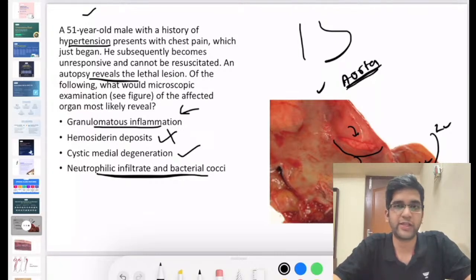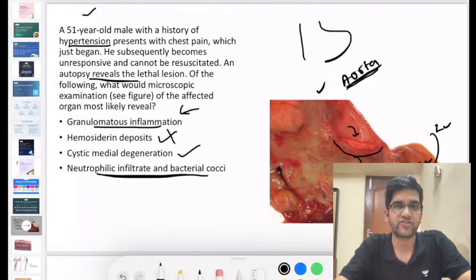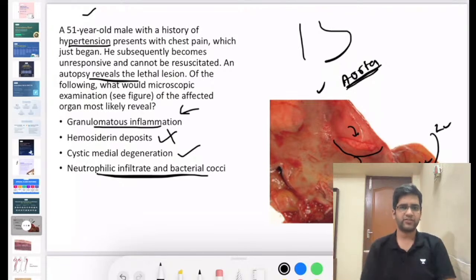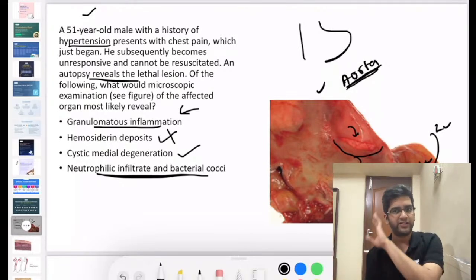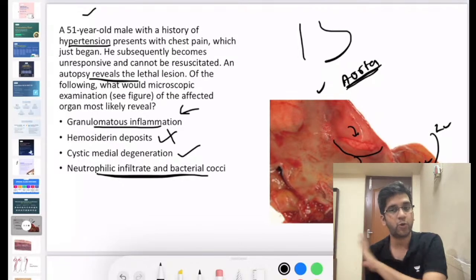The most common artery involved in Takayasu arteritis is your subclavian artery, right? It's the most common one involved. But both of them are large vessel vasculitis, so both of them can involve the aorta. Am I right in saying that Takayasu arteritis can involve the superficial temporal artery? That's definitely correct. Takayasu arteritis can definitely involve my superficial temporal artery, and giant cell arteritis can definitely involve my subclavian artery. Both of them can be interchangeable.